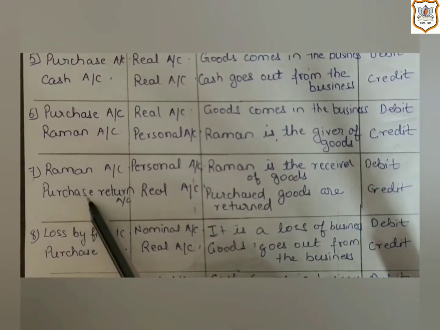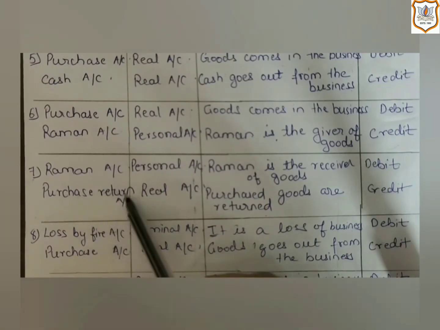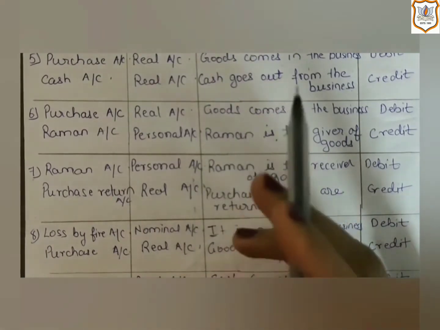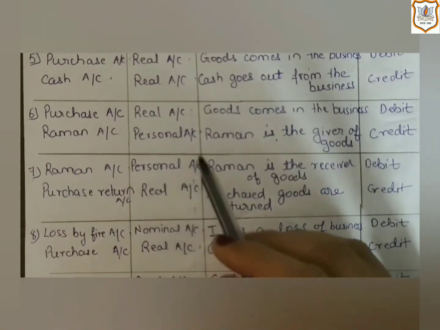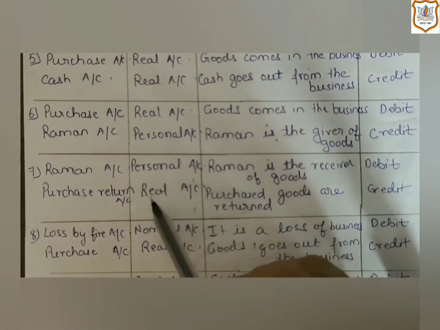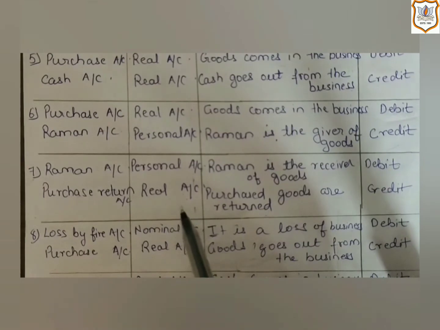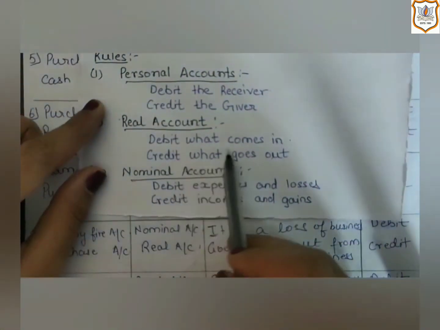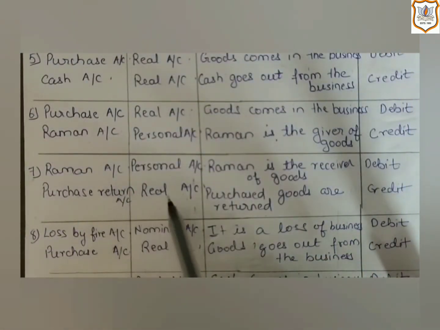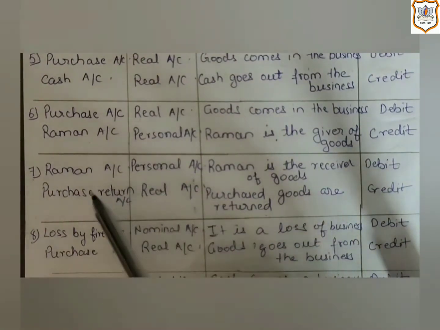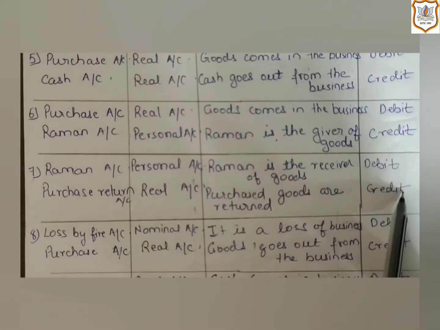Now second is purchase return account. Purchase return account is related to goods, and goods accounts are real accounts. So because goods is a thing or an asset, for an asset or thing we apply the rule of real account, which says credit what goes out. Here we have the rule of real account: debit what comes in and credit what goes out. And here goods are going out of the business as we are returning it to our creditor. So purchase return account will be credited.